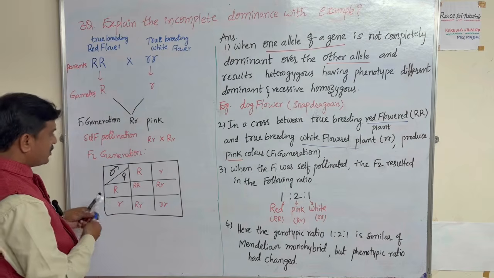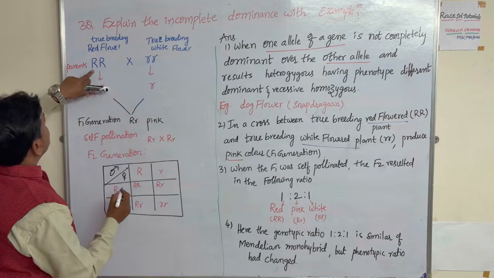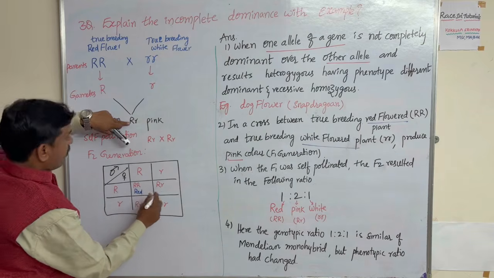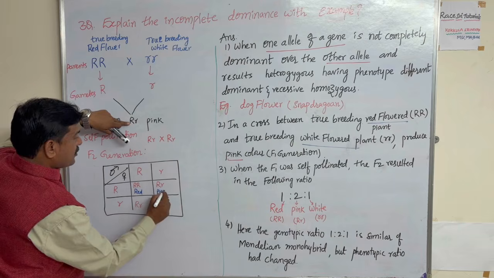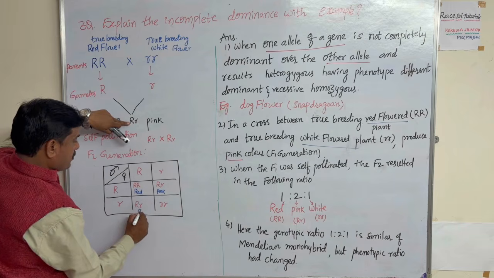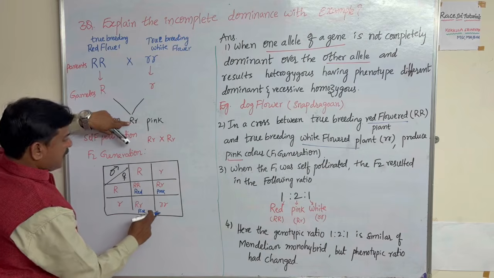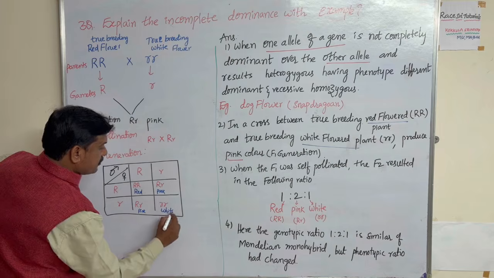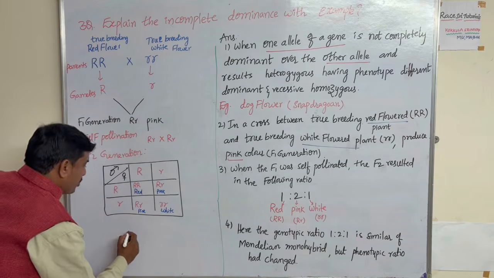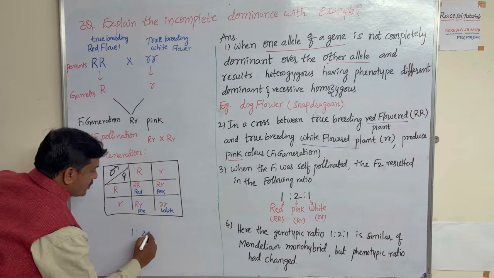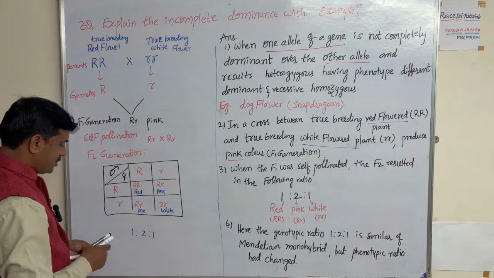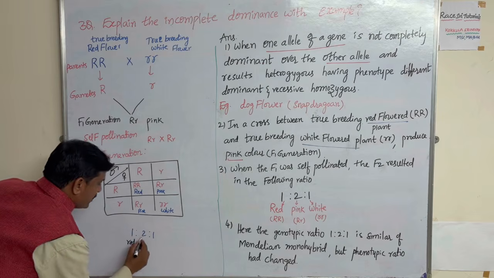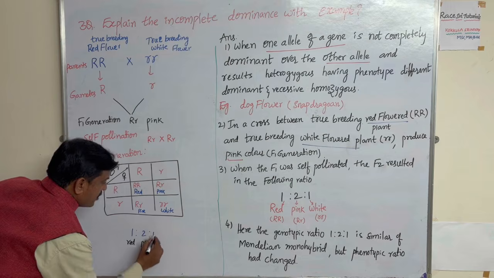We know that capital R is the dominant character, which gives red flowers. Capital R, small r gives pink color. And small r is the recessive character, which gives white. So what is the ratio? The genotype ratio is 1:2:1. You will write it. One is red, two are pink, and one is white.